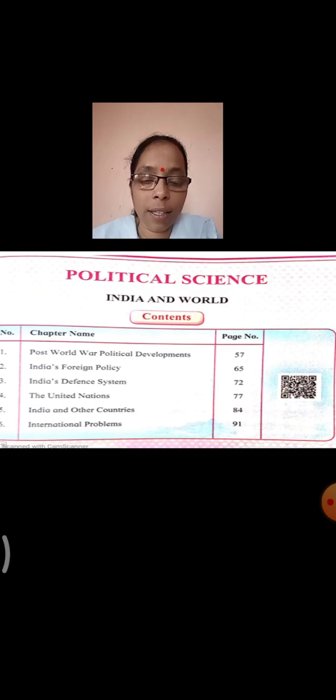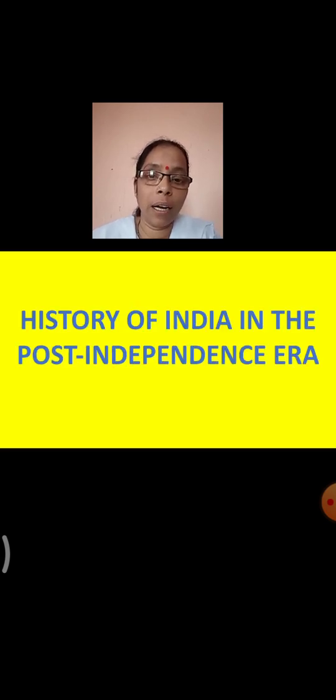Now let's have a look at the content of the textbook. These are the history lessons wherein there are a total of 10 lessons in history. Next you have political science where you have a total of 6 lessons in political science. Till last year you all had been learning about the various periods in history, that is the ancient, medieval and modern history you will have learned in your 6th, 7th and 8th standards. Now this year you will be learning about the history of India in the post-independence era.